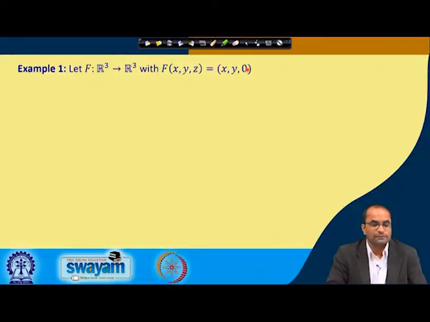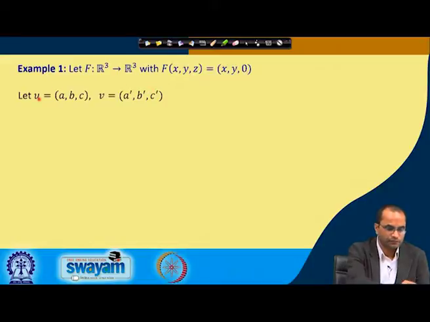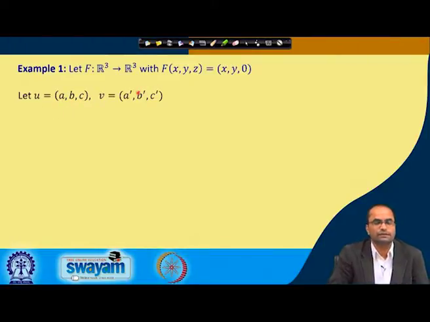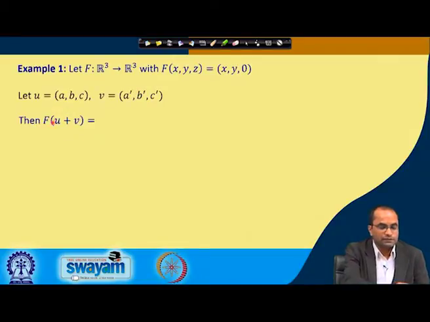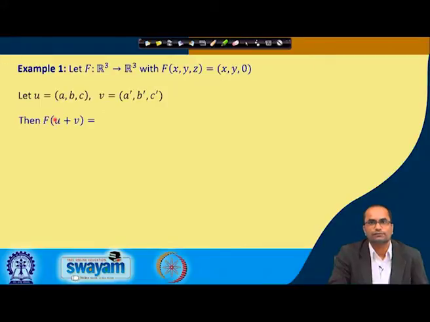Whether this map is a linear map or not, we can verify. So, we take two elements from this R3, two members of this R3, one is (a, b, c) and the other one we have taken as (a', b', c'). And now, these two properties. The first property is that when we apply f on u plus v, this should give us f(u) plus f(v), and that we will check here.